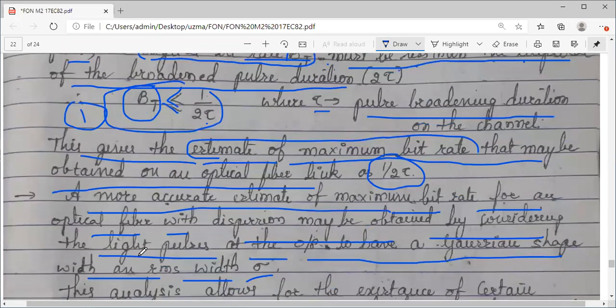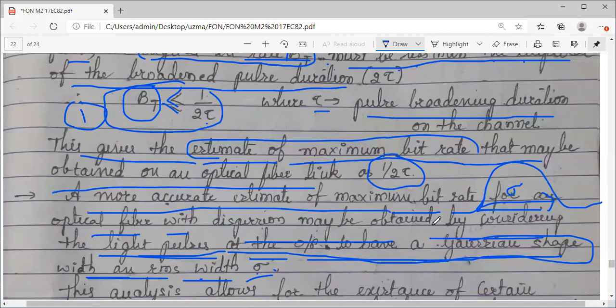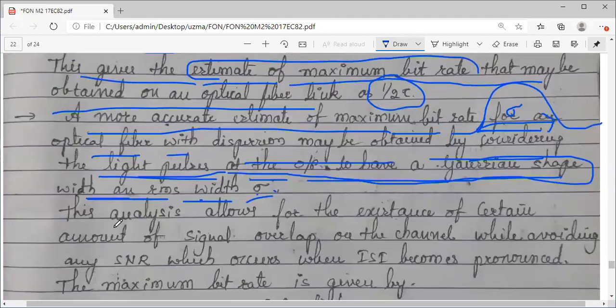We will assume that the light pulses at the output have the Gaussian shape with the RMS width of rho. That is, if your pulse width is like this, this is the Gaussian distribution, then this width is rho. We will consider this to get the maximum bit rate.